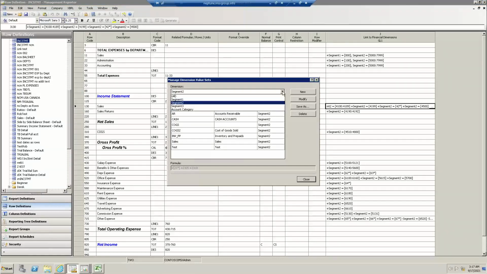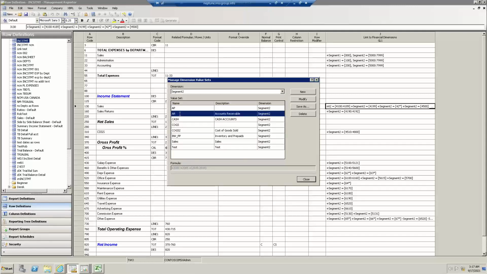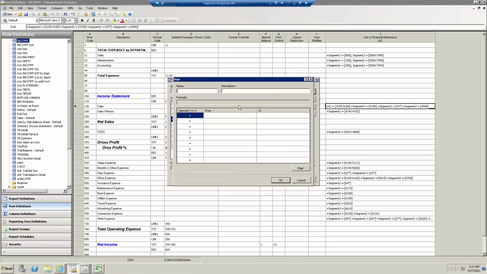The first thing is, here in this little pick list in our demonstration database, to repeat, segment 2 is our main or natural account, which has our balance sheet and income statement accounts in it. Below, you see some current dimension value sets, like here's receivable and the accounts, or here's cash and the accounts. If I come up here and click on the new button, I can give it any name. I'll just call it test. Maybe this is my same sales. It's the 41 accounts. This is oddball accounts, 4005 through 4509, and so on. And then finally, maybe it's the 46 accounts, but it's not the accounts 4611 and 12.